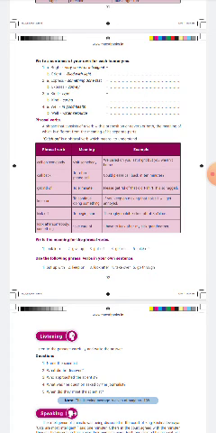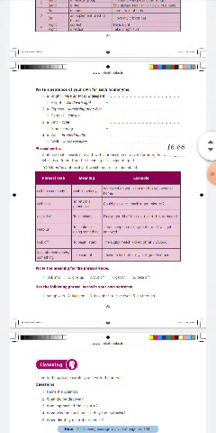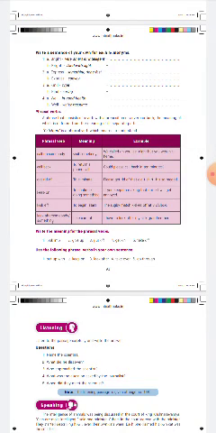Phrasal verbs. This phrasal verbs part we will take tomorrow, but let's see examples. A phrase that consists of a verb with a preposition or adverb or both, the meaning of which is different from the meaning of its separate parts. Catch on is a phrasal verb which means to understand. Call on somebody means visit somebody.